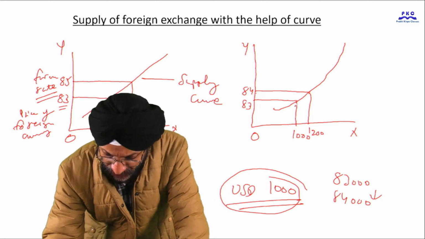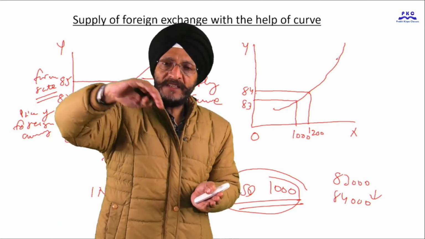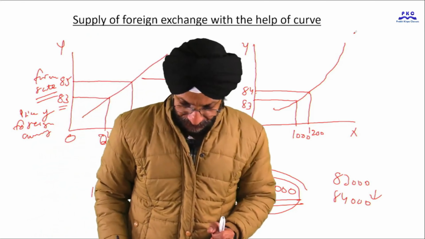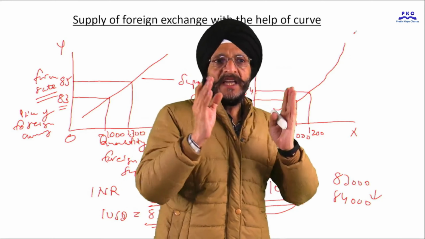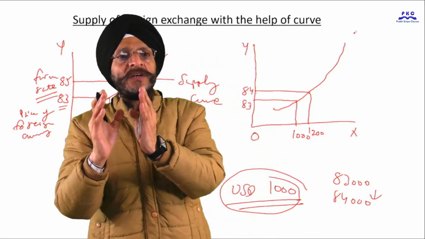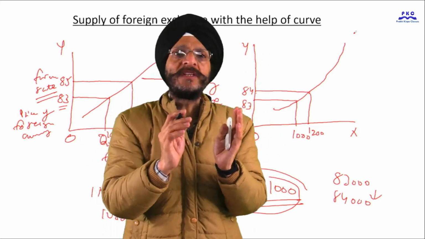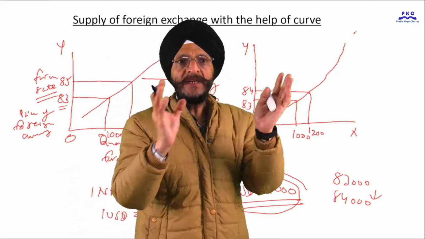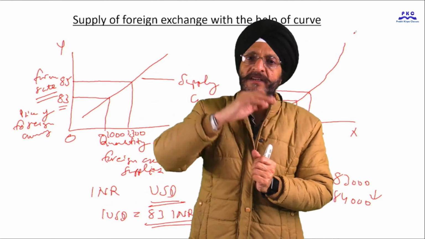So this is the reason that though we normally take the supply curve as a straight line, normally it is in the form of a curve. It is important to note that the shape of the supply curve as well as the demand curve of foreign exchange depends on various factors such as government intervention, trade agreements between two countries, and speculative trading in the international forex market.